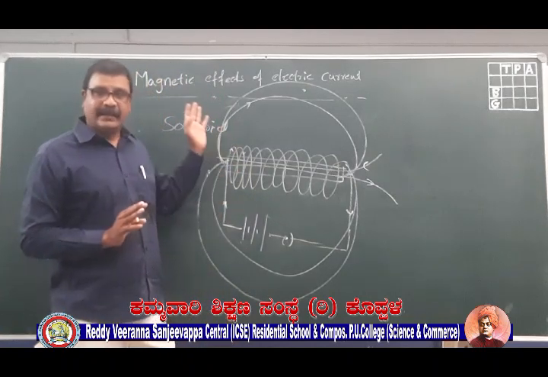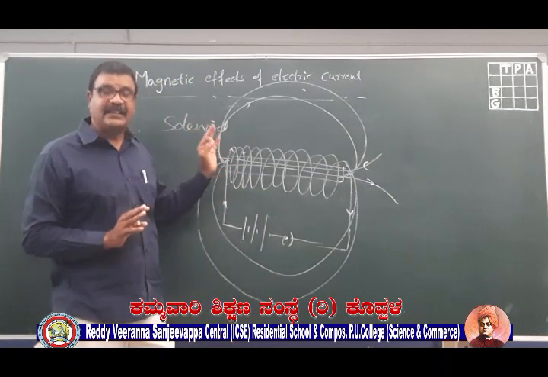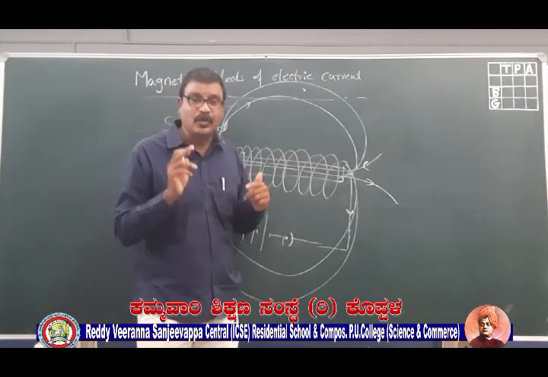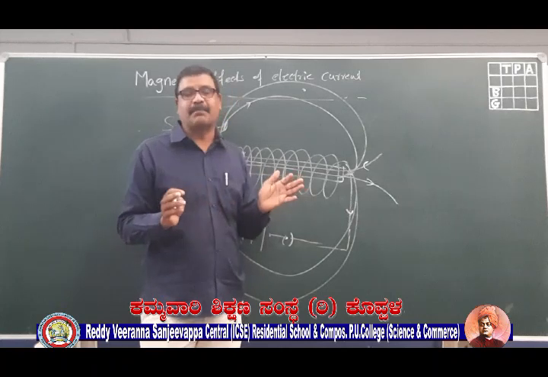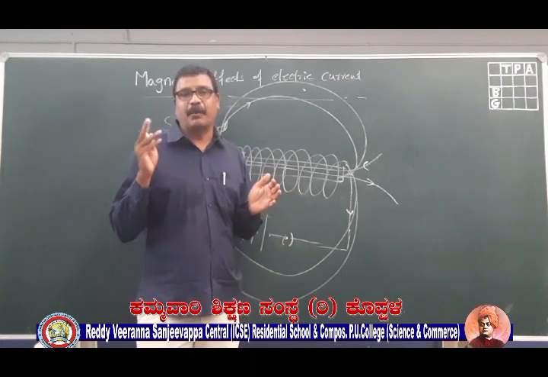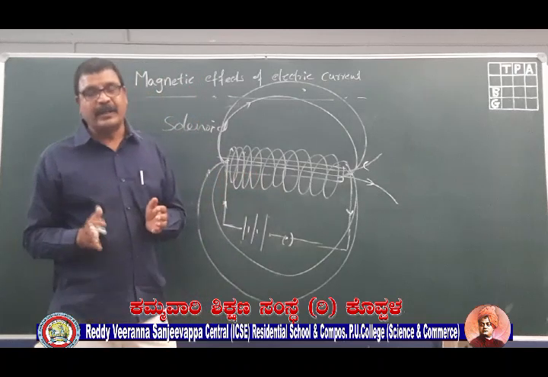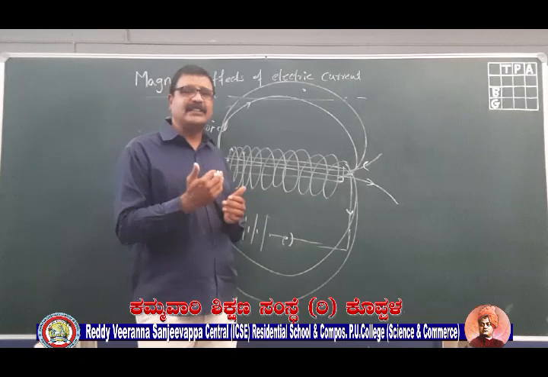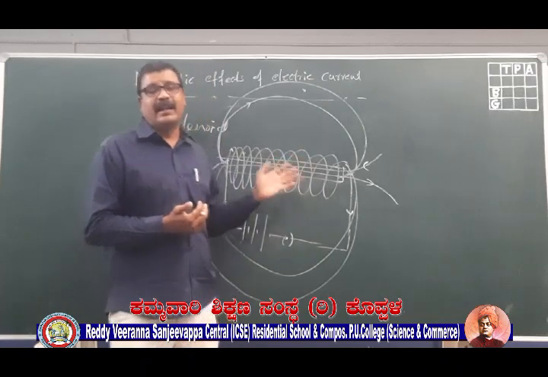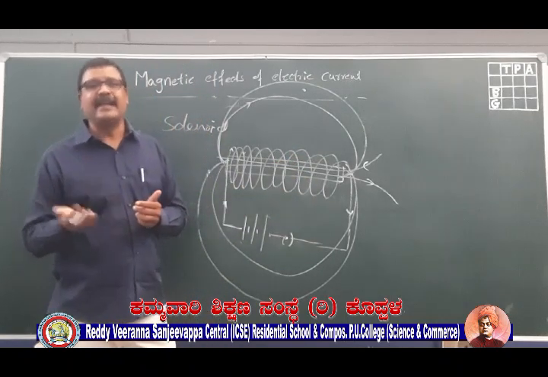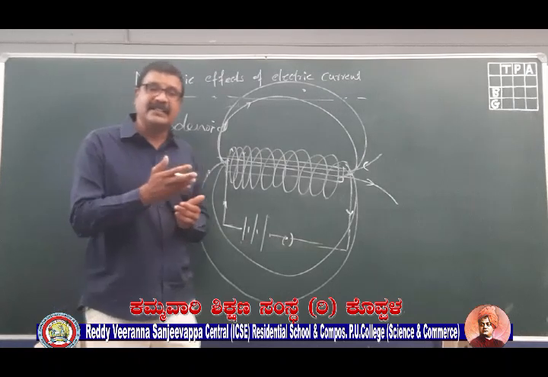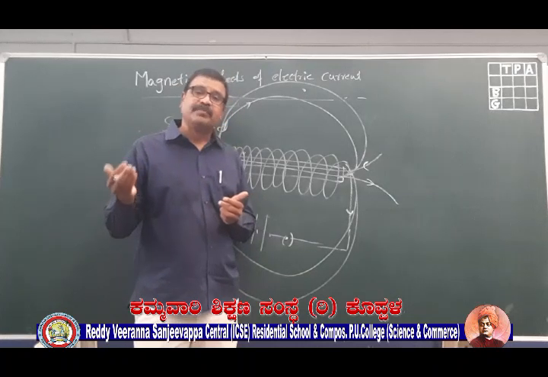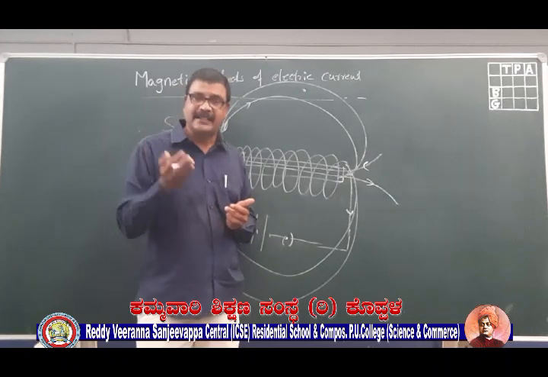Here the magnetization of the conductor will be there only as long as the current flows through the conductor. Once you remove the supply, the magnetic property of the conductor will be gone. One of the major advantages of an electromagnet is that you can vary the magnetic field. By increasing the magnitude of current, you can increase the magnetic field. By decreasing the current, you can decrease the magnetic field.